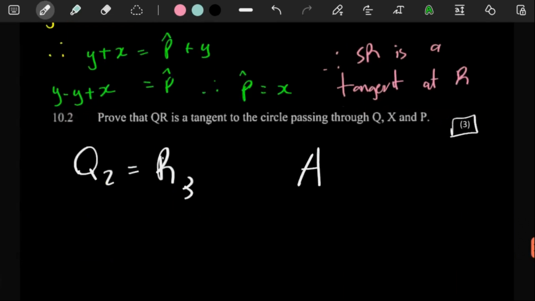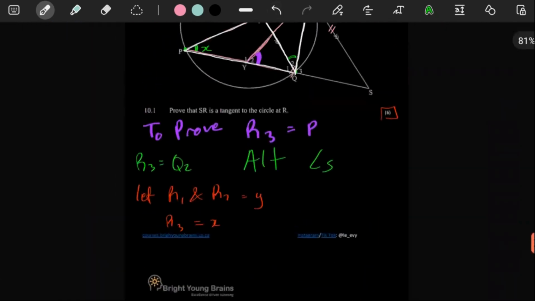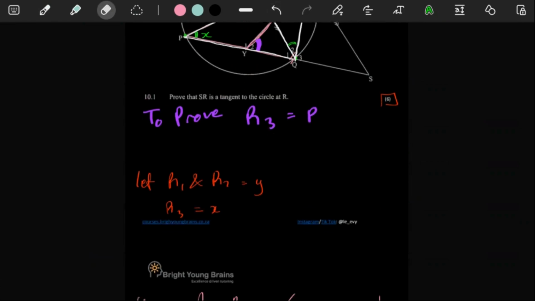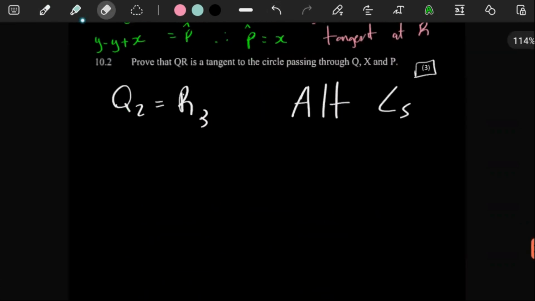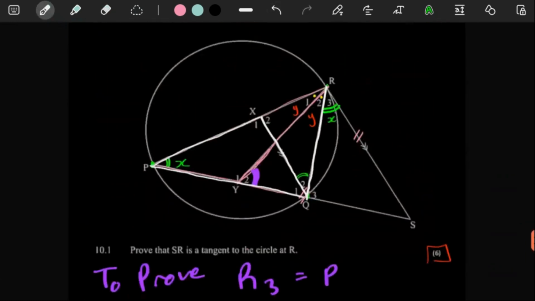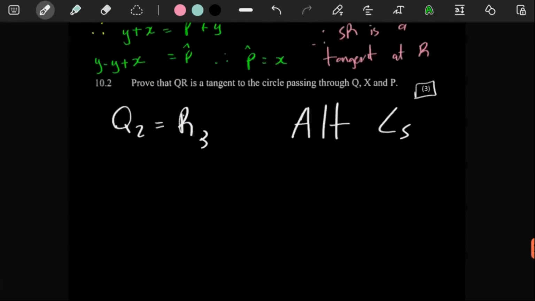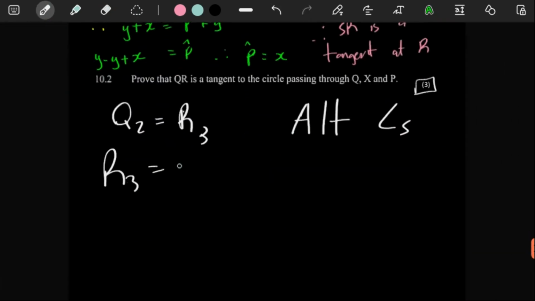Remember, in the previous question, that did not necessarily help us. It's literally one of those situations where you write it out, but it really doesn't amount to anything. So you can actually just remove that. Now we can tell them that R3 is equal to P. That's proven. So therefore, since they are both equal to R3, it means that Q2 is equal to P.